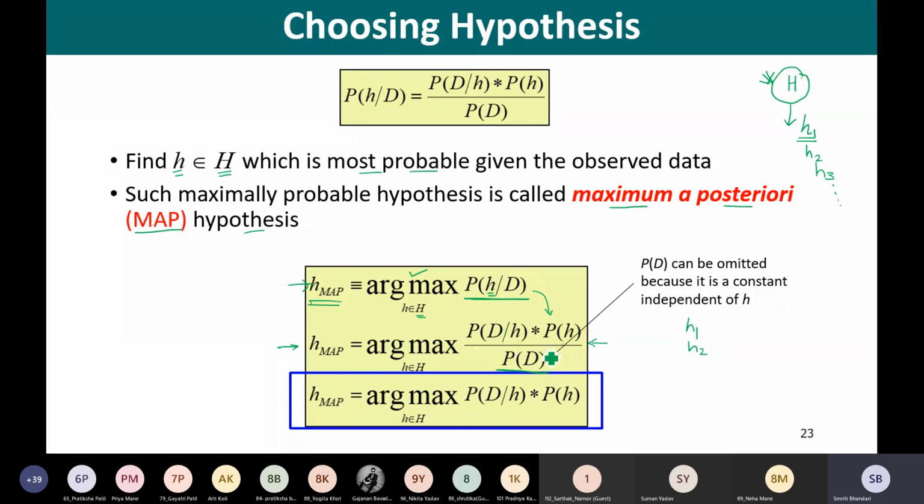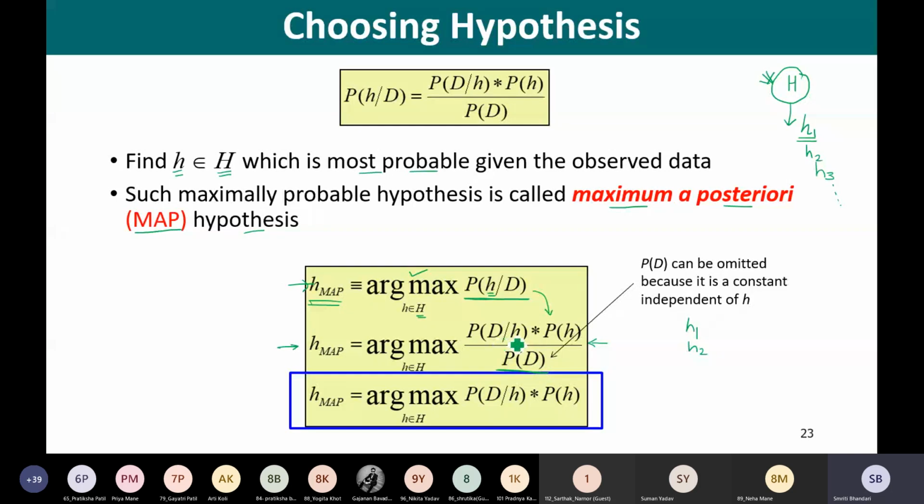So, any quantity that we have computed is divided by some constant. If this is the constant, it will not affect the numerator, because for every hypothesis the numerator would be different but the denominator would be the same.